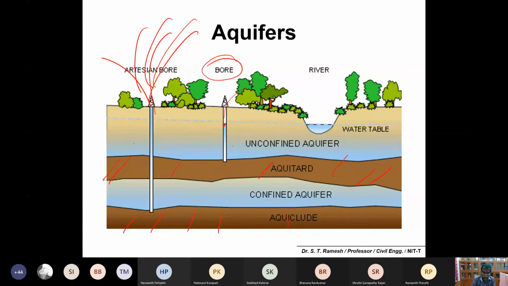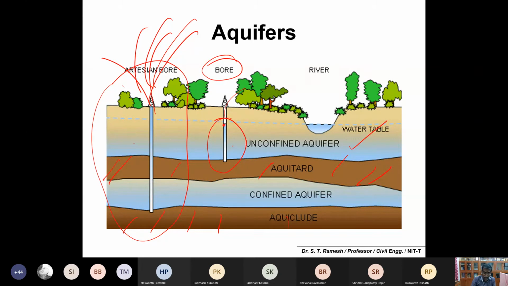So please understand the concepts. Here you need pumping if you want to take water, and here you don't. These conditions may not arise in all places of, say, for example, India. Some places you may get these situations. Artesian wells are very common somewhere in Tamil Nadu, like Chengalpet near Chennai. Some places you may get a well like this. If I open it continuously, I may get water. But the unconfined aquifer system is very common.